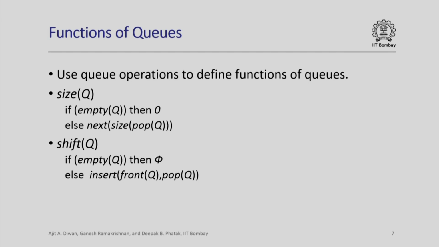So here is another operation called shift, which takes the element at the front of the queue and puts it at the back. If the queue is empty, then it does not do anything, the queue remains as it is. Else we call insert front of queue into pop queue. This operation takes the front element, removes it from the queue, which gives you the queue pop queue, and now it inserts the front element into the result of popping the front element from the queue, which will put this element at the end of the queue. You can think of it as a circular shift operation on the queue, but note that it is easy to define using the already defined operations on the queue.